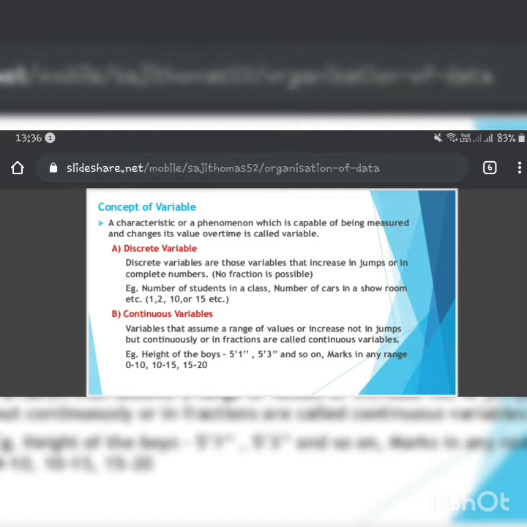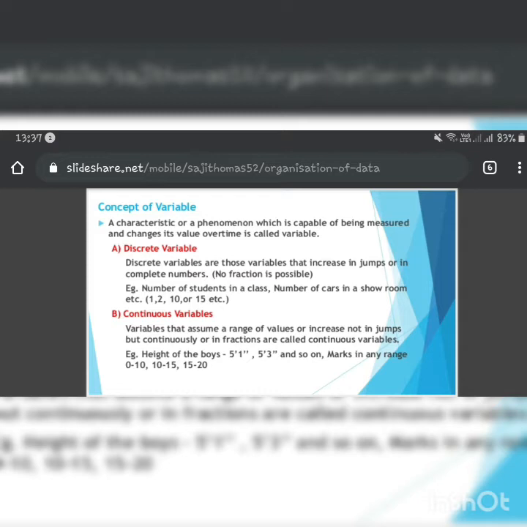Today what we will see is two different variables, that is discrete and continuous. Discrete variable means when we talk about a single term and there is no fraction included in that. For example, number of students in the class, number of cars in the showroom. Example 1, 2, 10, 20, 30, 100. So these are the discrete values.